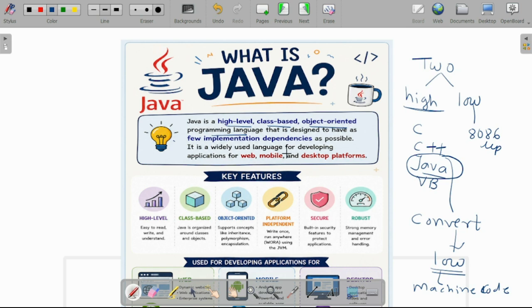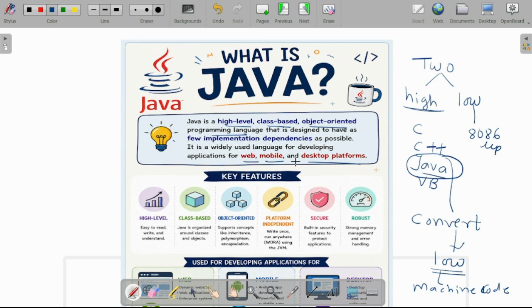That's why Java is called a high-level class-based object-oriented programming language. It is designed for implementing your web programs, your mobile applications, your desktop platform. Whenever you write code using the Java programming language, you can develop applications for web, mobile, and your desktop platform.